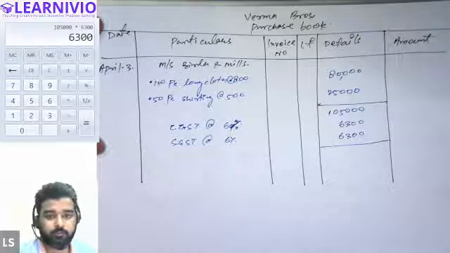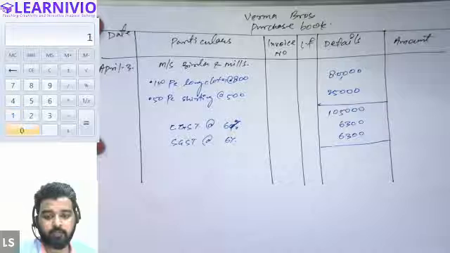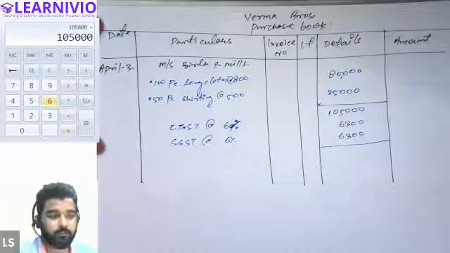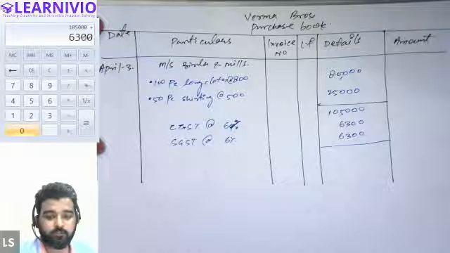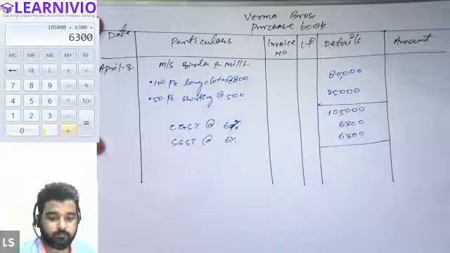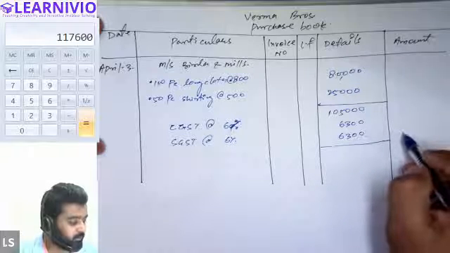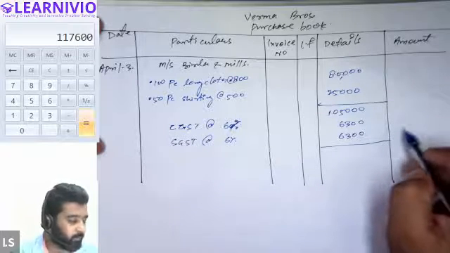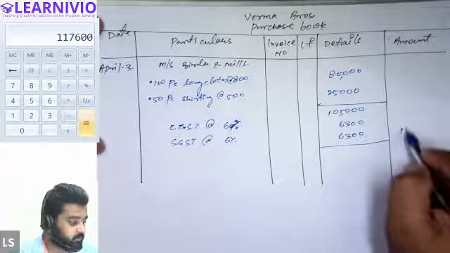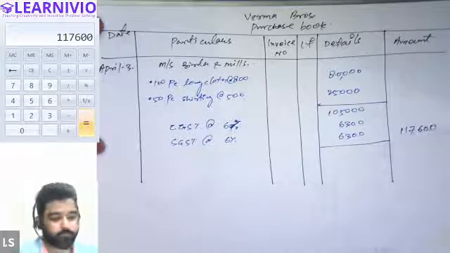Total value after adding taxes will be 1,05,000 plus 6,300 plus 6,300. So now the final value will be written in the amount column: 1,17,600.